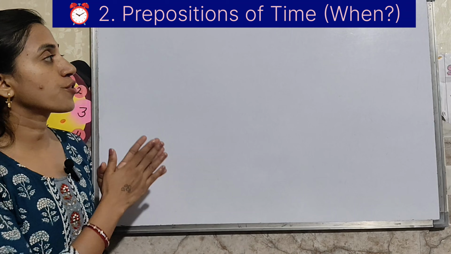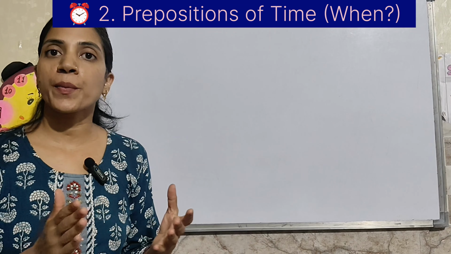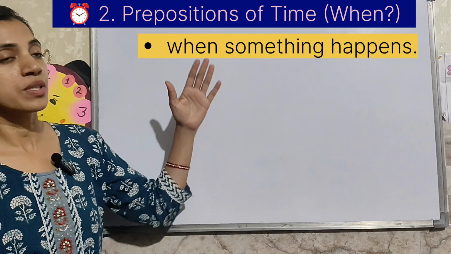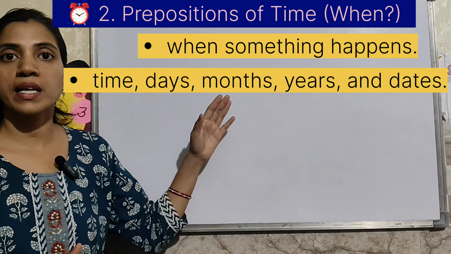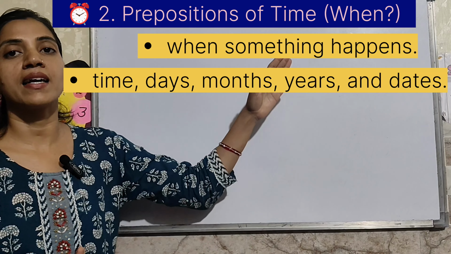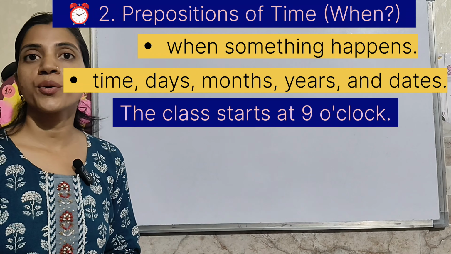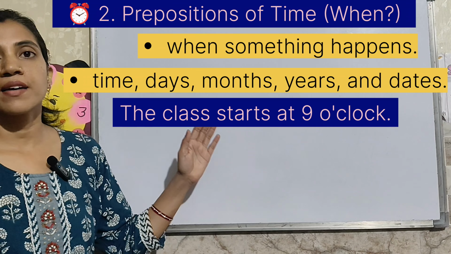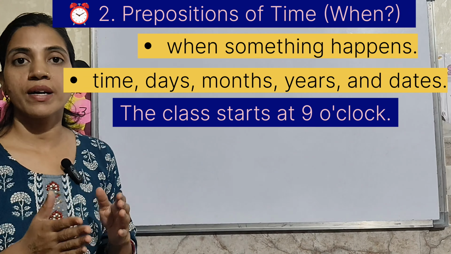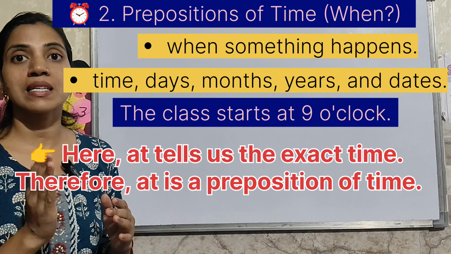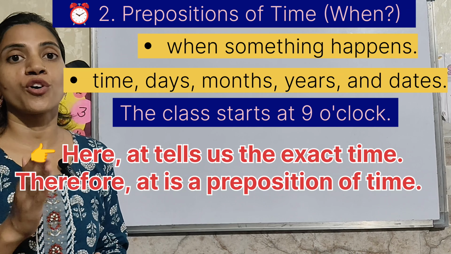Second is preposition of time which gives the answer of when, जो हमें when का आंसर करता है. These prepositions tell us when something happens. They help us talk about time, days, months, years and dates. So let's learn with the example. The class starts at 9 o'clock. So question is, when does the class start? Answer is at 9 o'clock. So here at is a preposition because it tells us the exact time. Therefore at is a preposition of time.